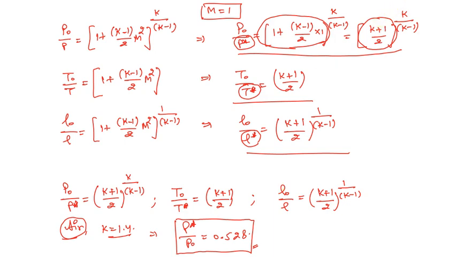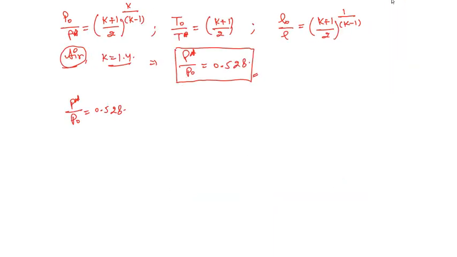Let us find out the significance of this number. This expression gives us an idea of at what exit pressure the flow will become sonic, because at M equals 1 the flow becomes sonic.